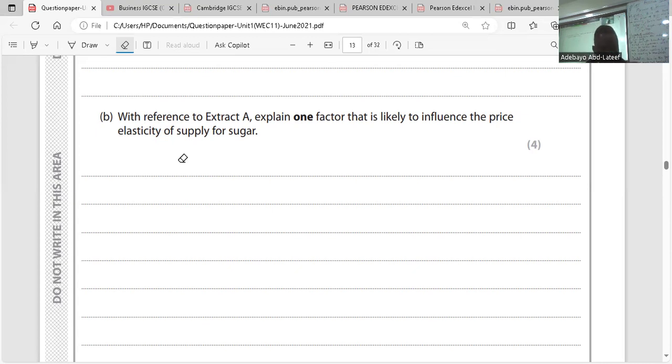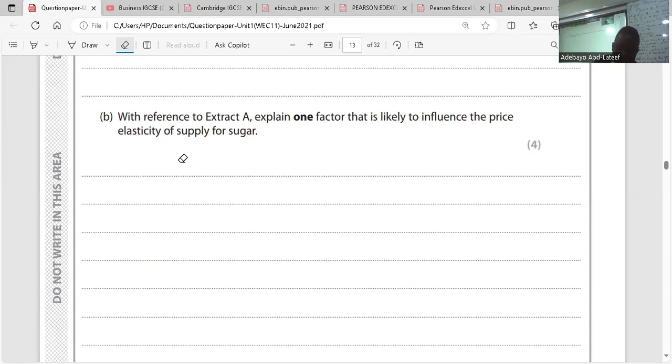So what I'm saying in essence is this. This is a bottled water. If the price of bottled water increases in this economy, a lot of businesses will start producing bottled water. Companies that produce markers might start producing bottled water, but they can only do this if they have equipment and machinery that would enable them to quickly switch to start producing bottled water. If not, they won't be able to produce it.